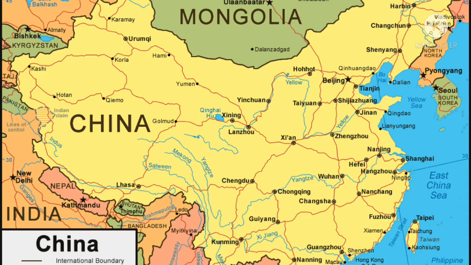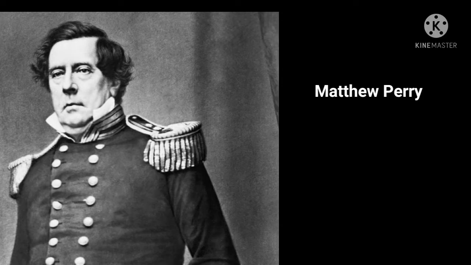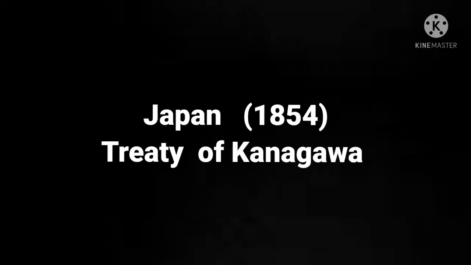At this time, the United States felt that they needed to match European powers, especially powers like Britain, in relation to international trade. The President and Secretary of State sent Matthew Perry on an Asian expedition. After they left office in March 1853, 3 months later, Perry arrived in Japan and he demanded access to Japanese ports for US merchant ships. In February 1854, Perry returned and signed the Kanagawa Treaty, making 2 Japanese ports available to US shipping.